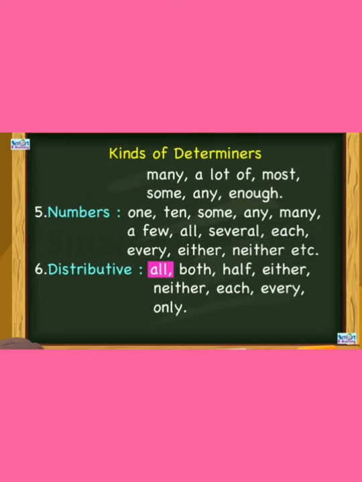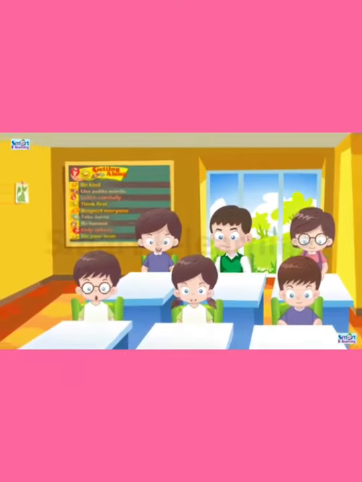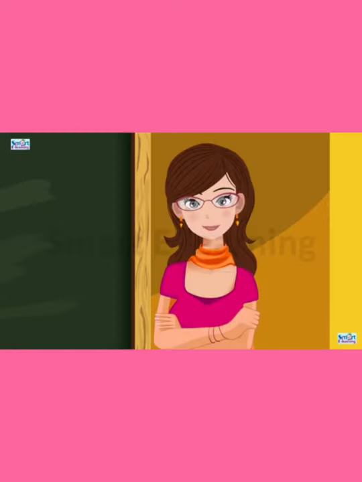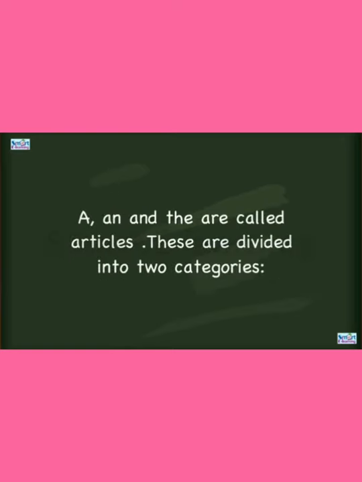Next, distributive: all, both, half, either, neither, each, every, only. So these are the kinds of determiners, children. Now let us see articles in detail. A, an, and the are called articles.